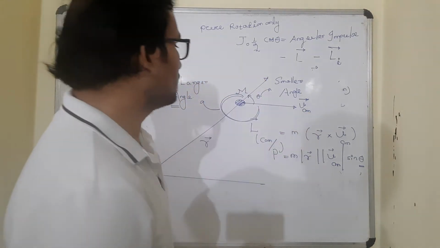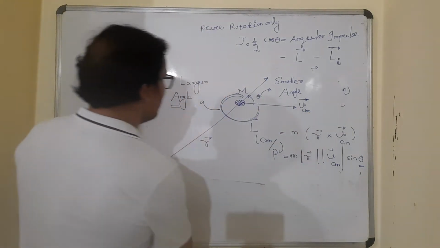And for the body with respect to center of mass, we have already found I_CM and omega vector.